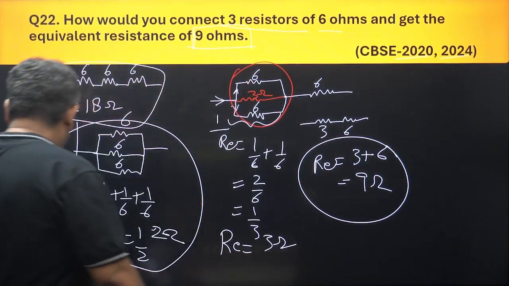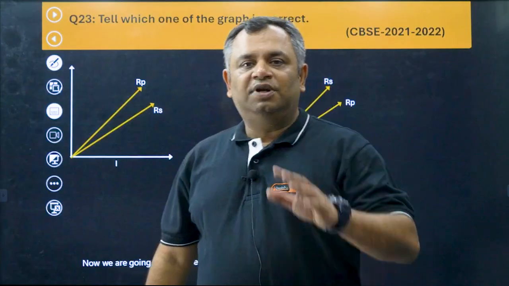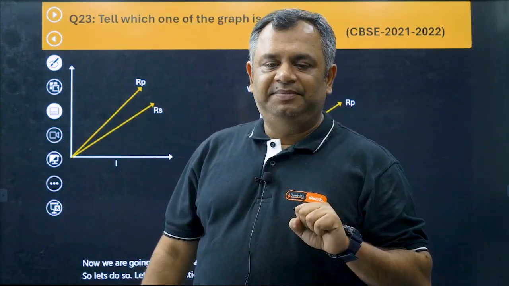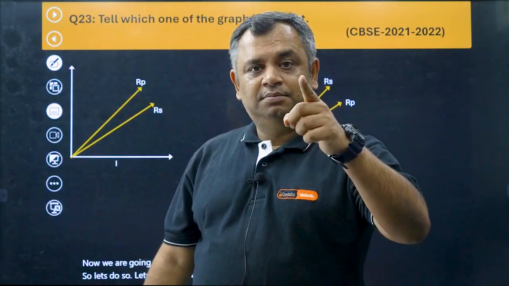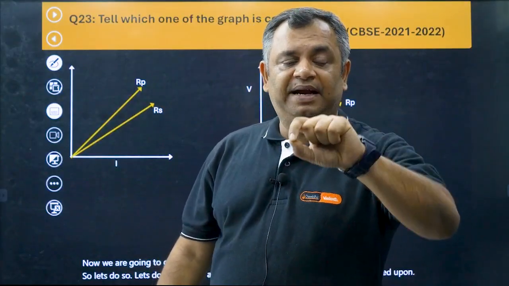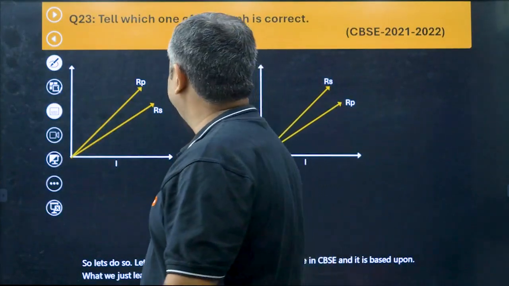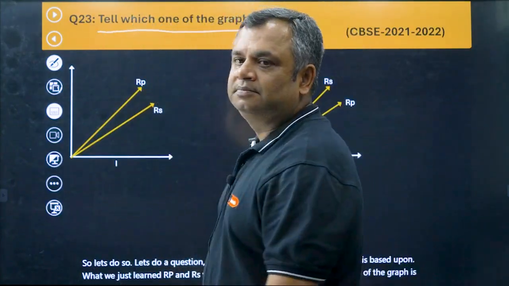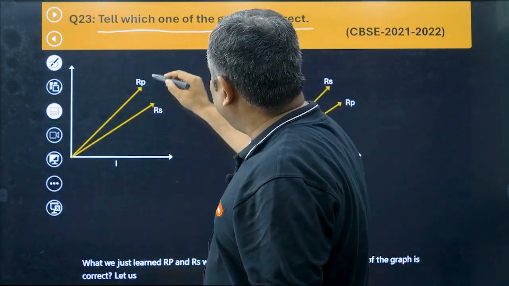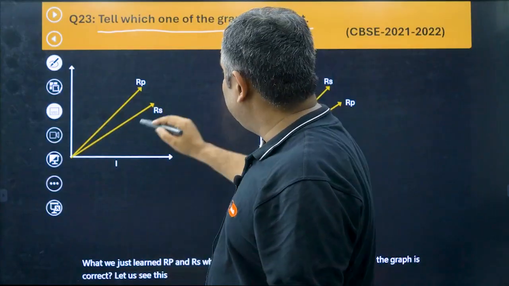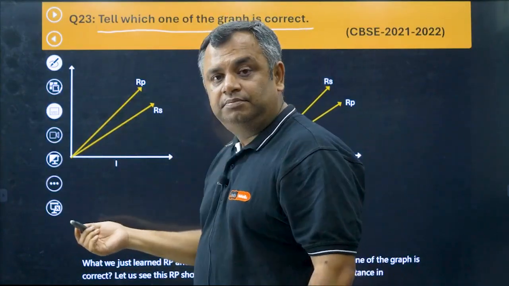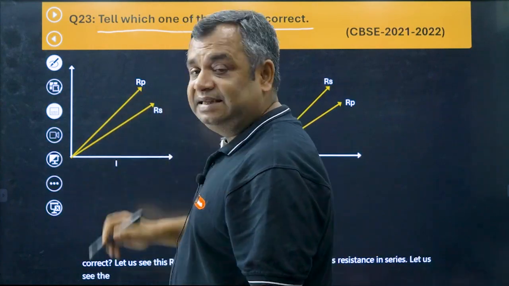Okay, so let's do a question which has come in CBSE, and it is based upon what we just learned, RP and RS, which is resistance in parallel and series. Which one of the graphs is correct? This RP shows resistance in parallel, this RS shows resistance in series. If this is a graph, it has a slope.